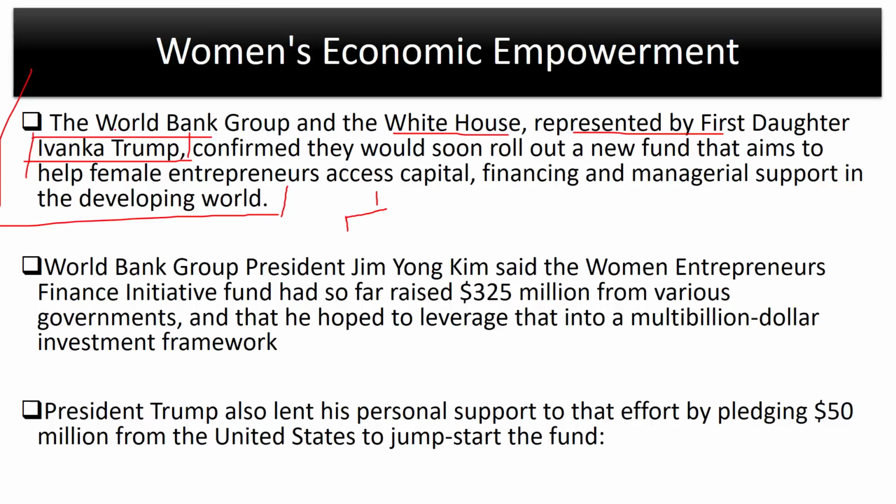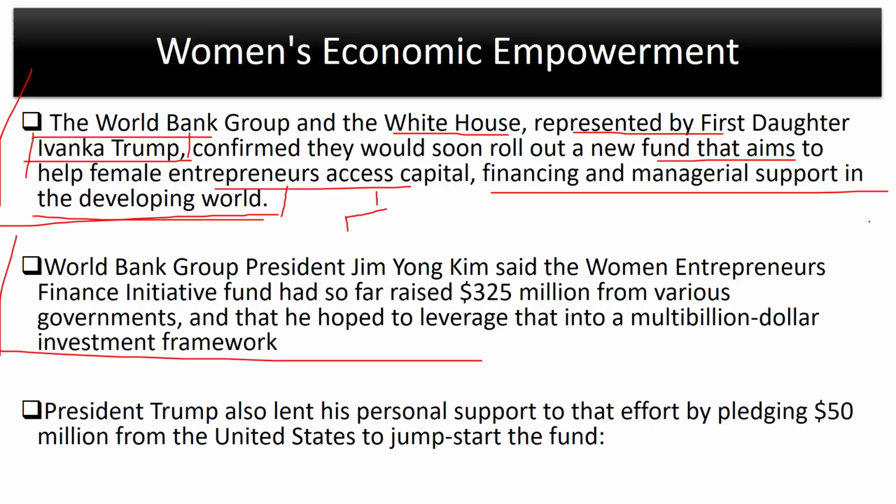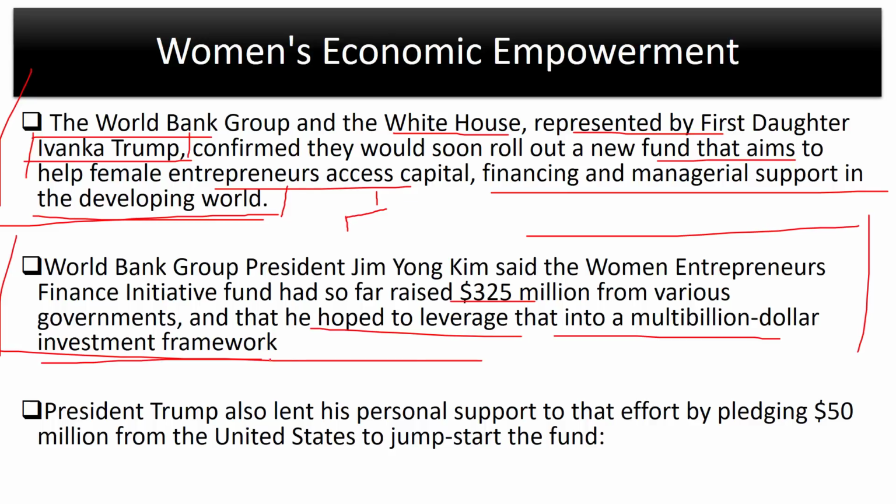So for the time being, the World Bank Group and White House, represented by the first daughter Ivanka Trump, confirmed that they would soon roll out a new fund that aims to help female entrepreneurs access capital, financing, and managerial support in the developing world. So in the developing world countries like India, Brazil, Pakistan, Indonesia, this fund will be used to promote women entrepreneurs. Now, World Bank Group President Jim Yong Kim said Women Entrepreneurs Finance Initiative Fund has so far raised $325 million from various governments, and he hoped to leverage that into multi-billion-dollar investment framework.